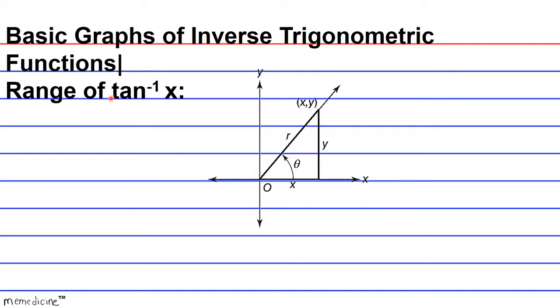So before we actually discuss the range of the inverse tangent of x, I want to give you a brief overview of where the originating function, the tangent of x, comes from, okay? Because the inverse tangent of x function is the inverse of the function y equals the tangent of x.